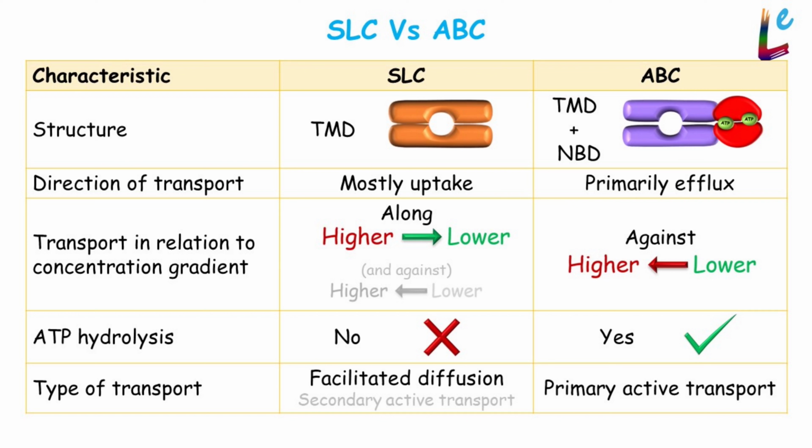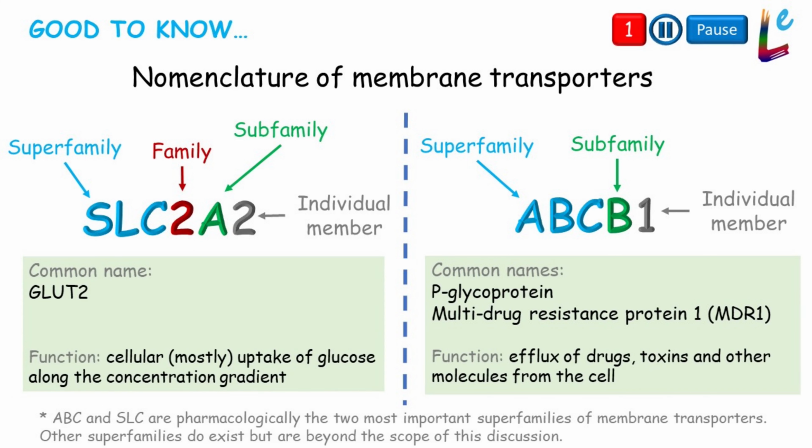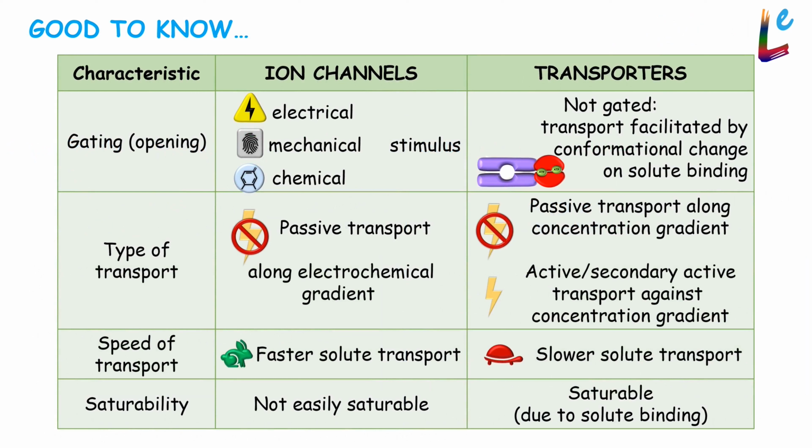This table summarizes the characteristics of the two major families of drug transporters we discussed. This is an overview of the nomenclature of SLCs and ABCs. Here you can see a few more differences between transporters and ion channels.